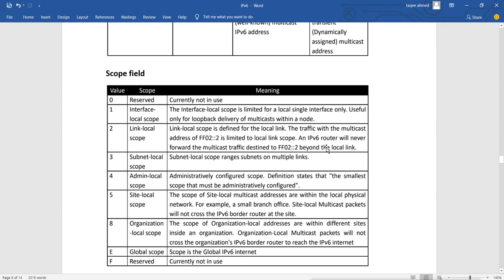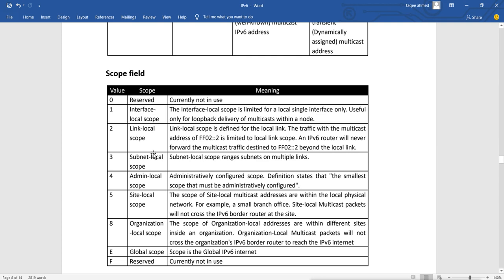So it will work like a private range. It will send only within the LAN network. It will not do multicast outside the LAN, which means the router will not forward the packet to any other LANs.